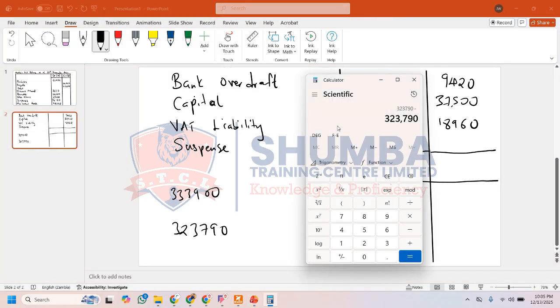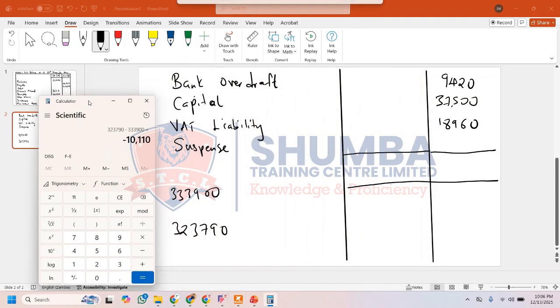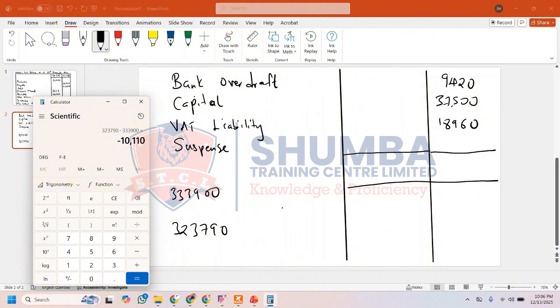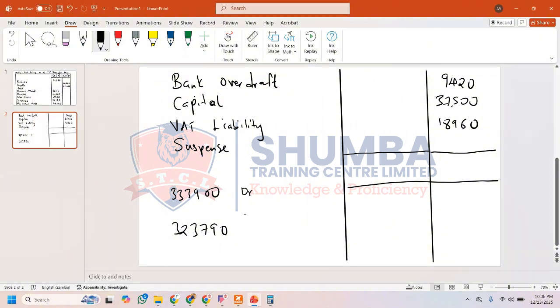Now let's compare the difference. We say minus 333,900. So the difference is 10,110. This part here is a debit and this part here is a credit. Here we have 333,900, and here we have 323,790.